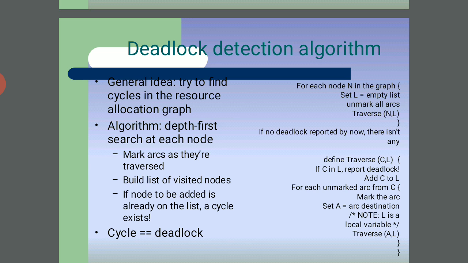If a node to be added is already on the list, a cycle exists, and the cycle is a deadlock. For each node N in the graph, set L to the empty list and unmark all arcs, then traverse. So this is the deadlock detection algorithm.